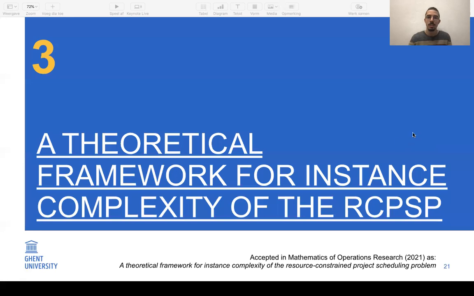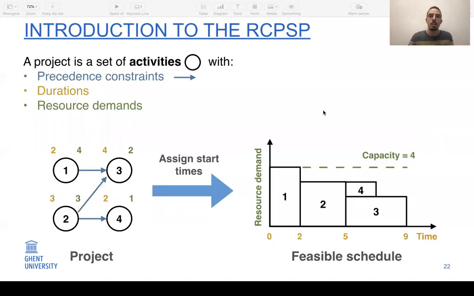So for the next 2 chapters, we look at the resource constraint project scheduling problem, and we will mainly look at: can we understand what drives complexity of an instance, and how can we describe instances with different measures? So in chapter 3, we will develop a new framework for instance complexity for the resource constraint project scheduling problem. So what is this problem?